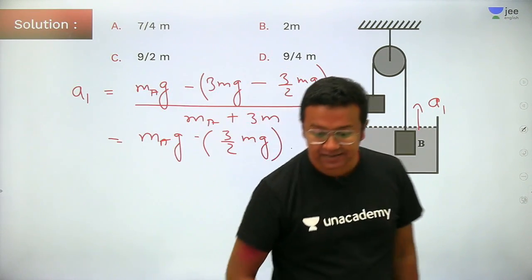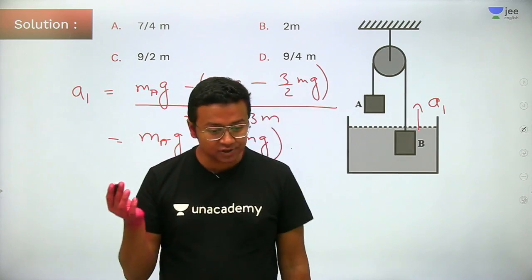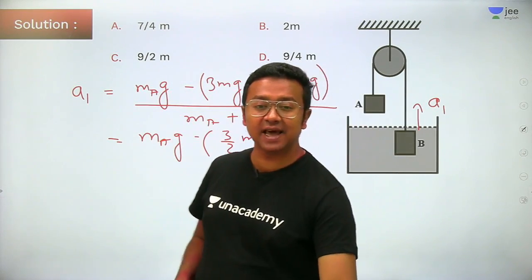This is the first case, or the first scenario. Try and understand, students.